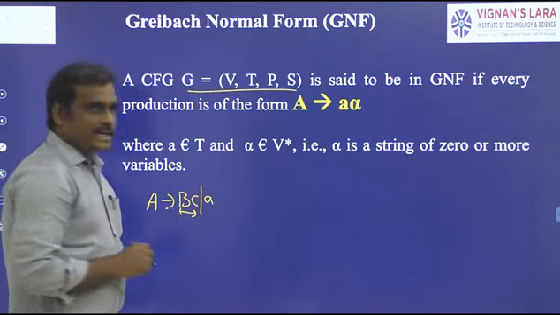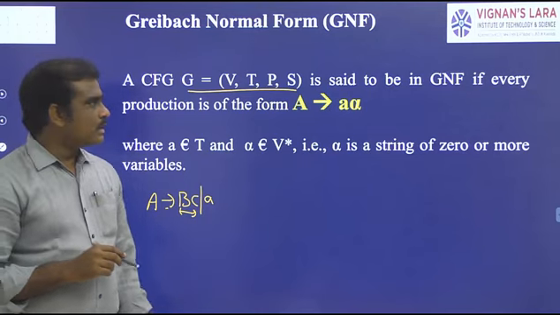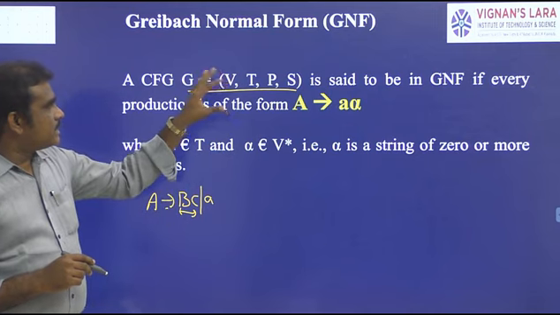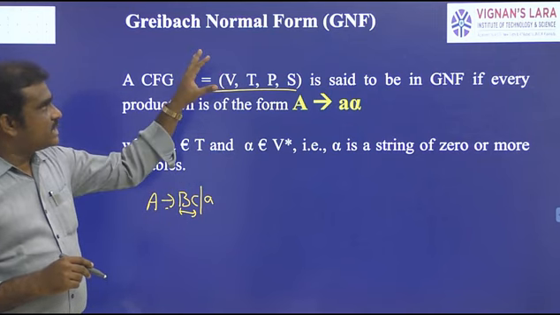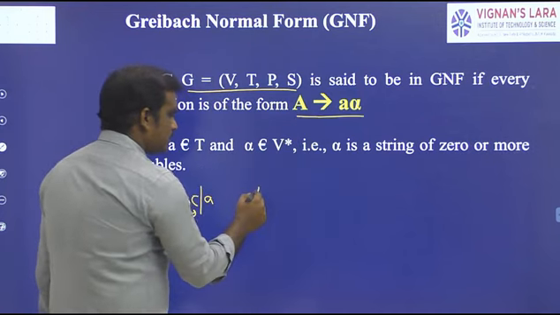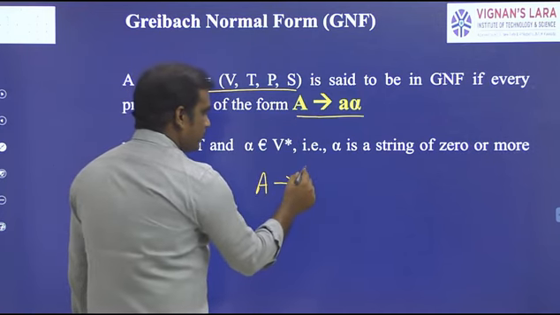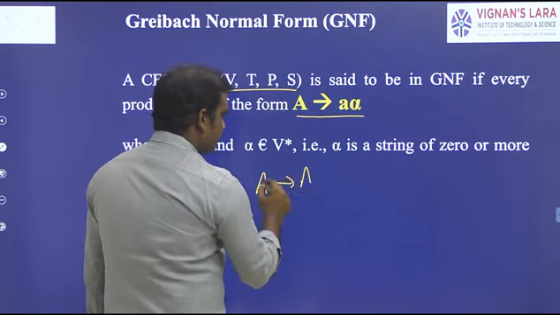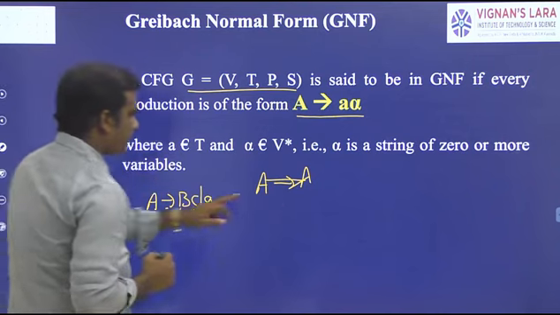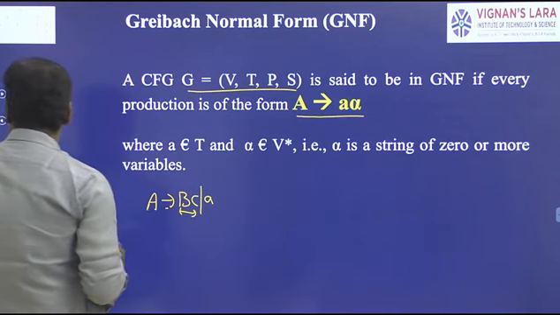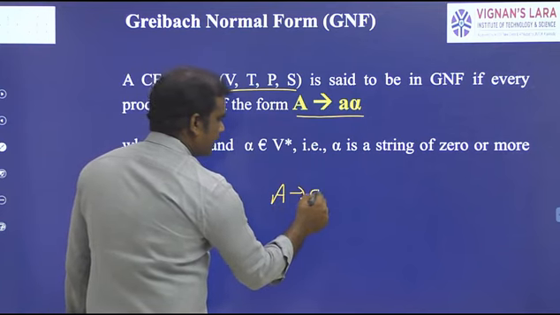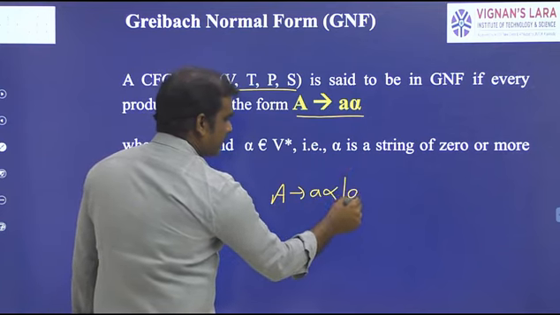Again it is a context-free grammar, G = (V, T, P, S), and the grammar is in GNF if the production is of the form A → aα.